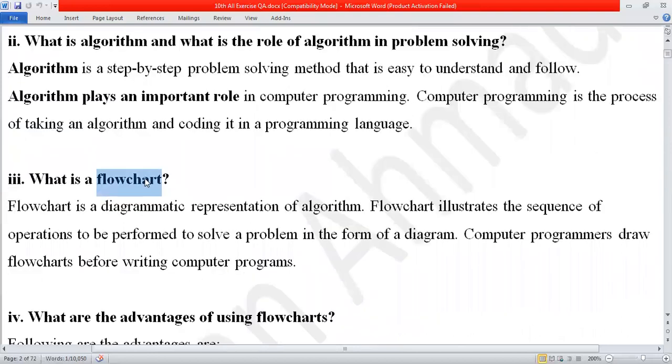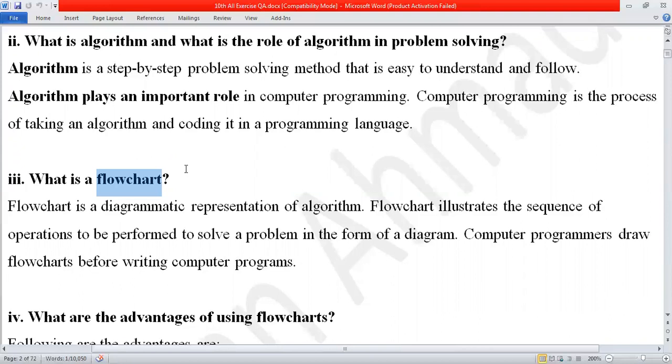So a layman person, let's say you write the steps for him, but he again says, sorry, yaar, I can't understand your steps. Now, what is the process left? So you will make the diagram for him. Let's say you will make the arrow. First arrow, you will go from here. Then right arrow, you will go from that side. So diagrammatic representation of any problem or any algorithm is called flowchart.